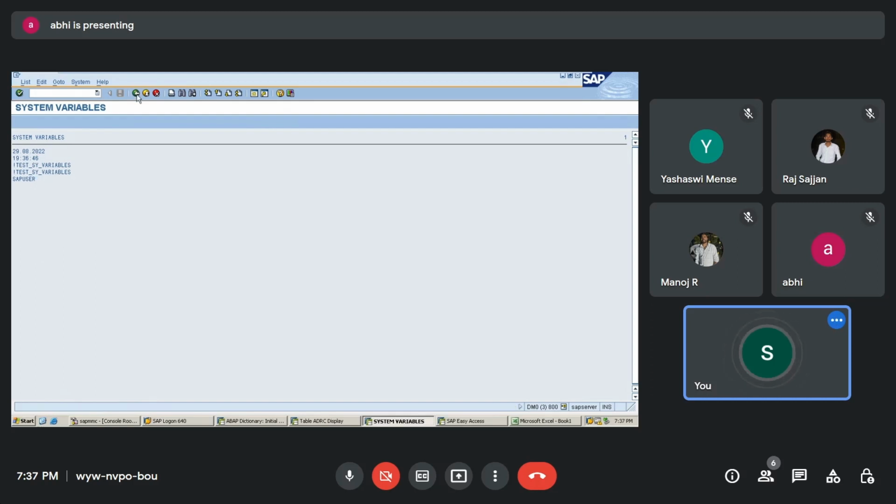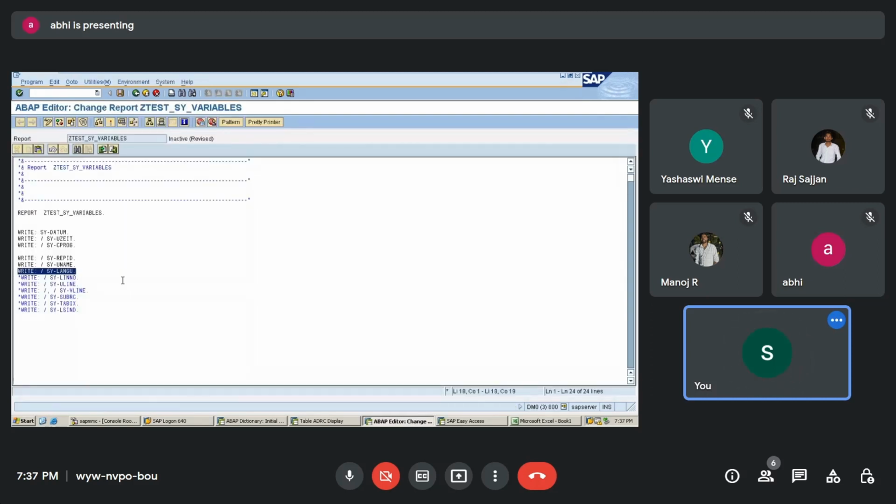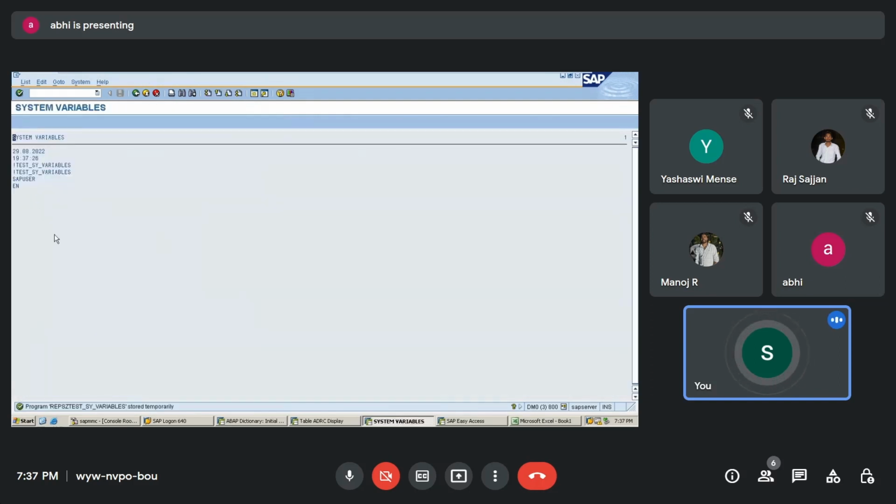Okay, so the next system variable is sy-langu. Sy-langu is going to give me the language. Whatever the current system language is, it is going to give me that. I'll just execute this. See here, it is going to give me EN. I had logged in with the English language, so it gives me which language I am currently using. The current language is English, so it has given me English over here.